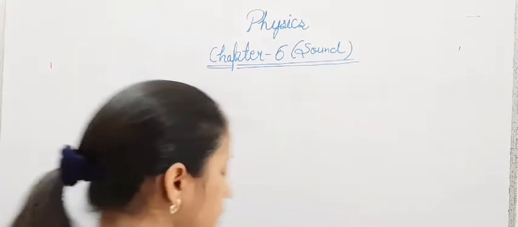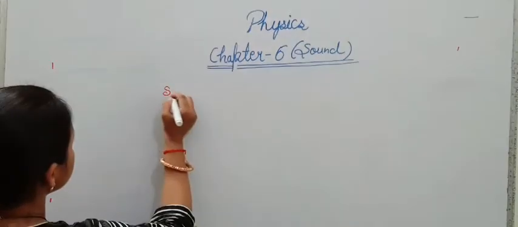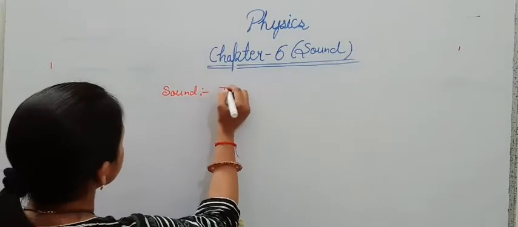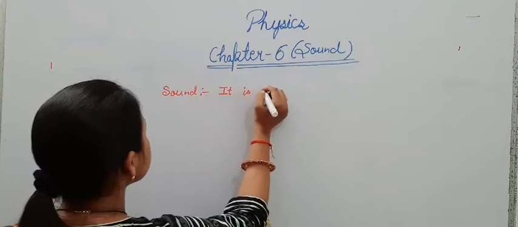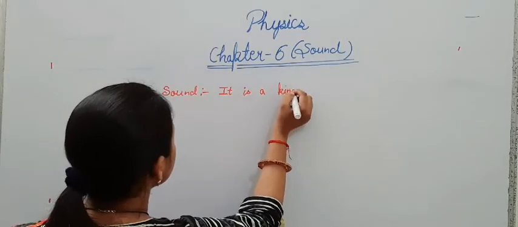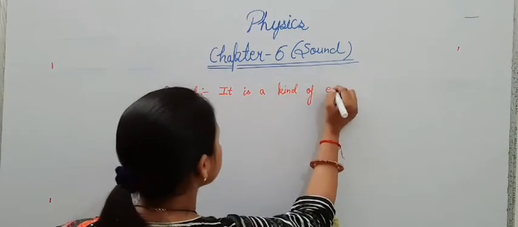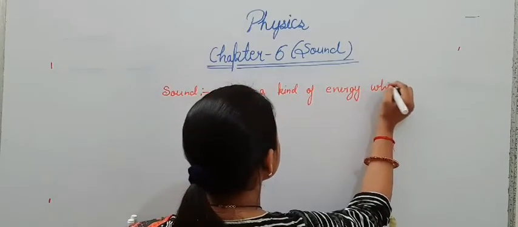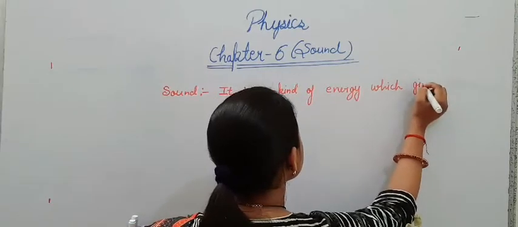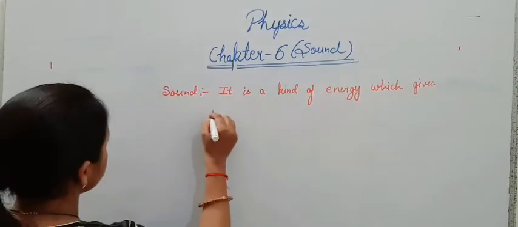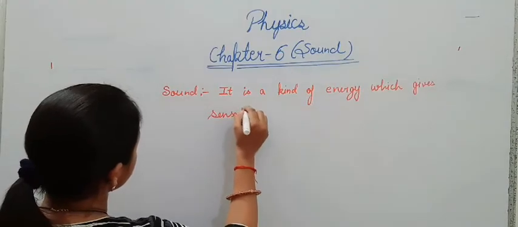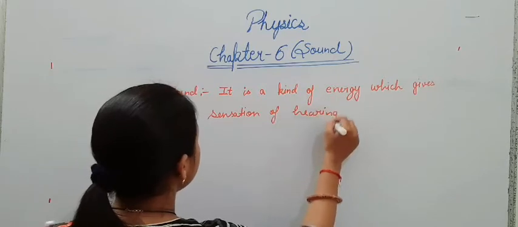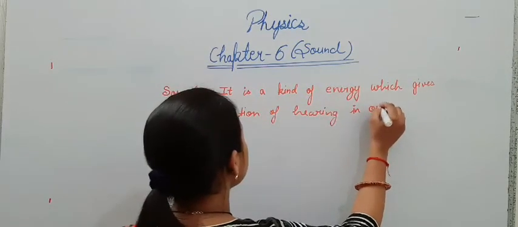You will write the definition of sound: it is a kind of energy which gives sensation of hearing in our ears.